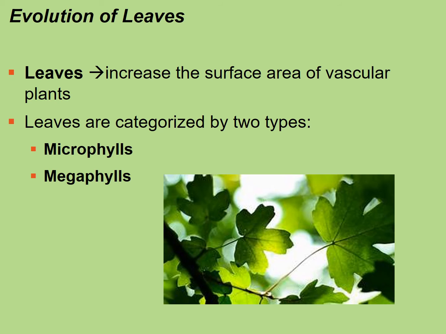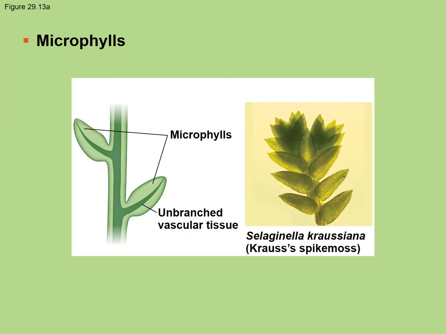There's two types of categories of leaves, the microphylls and the megaphylls. Now you can imagine just by the name, the microphylls are smaller and the megaphylls would generally be larger, providing more surface area. So the megaphylls would probably be better over the microphylls, but any leaf is better than no leaves. So let's look at the microphylls. They're often small and more like spine-shaped leaves with a single vein.